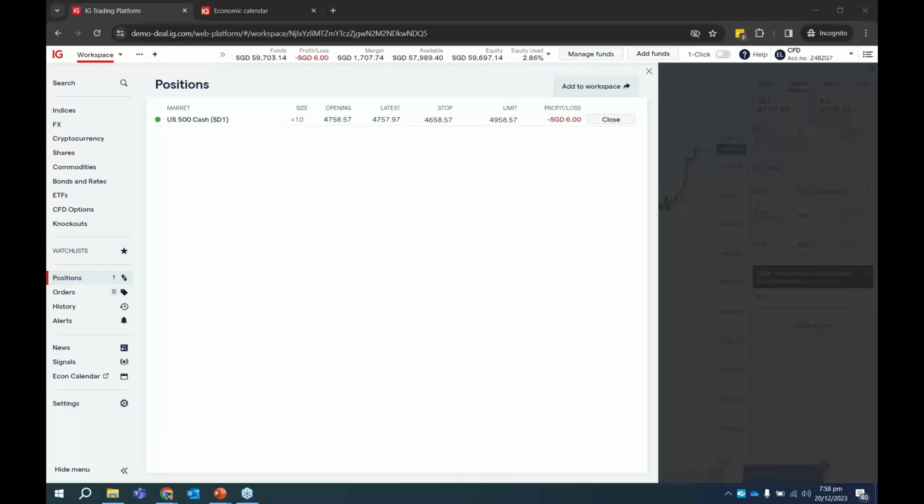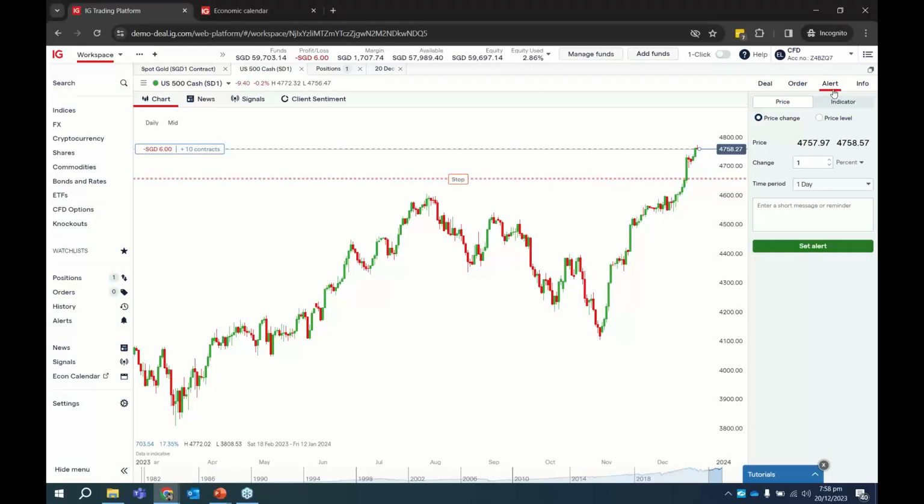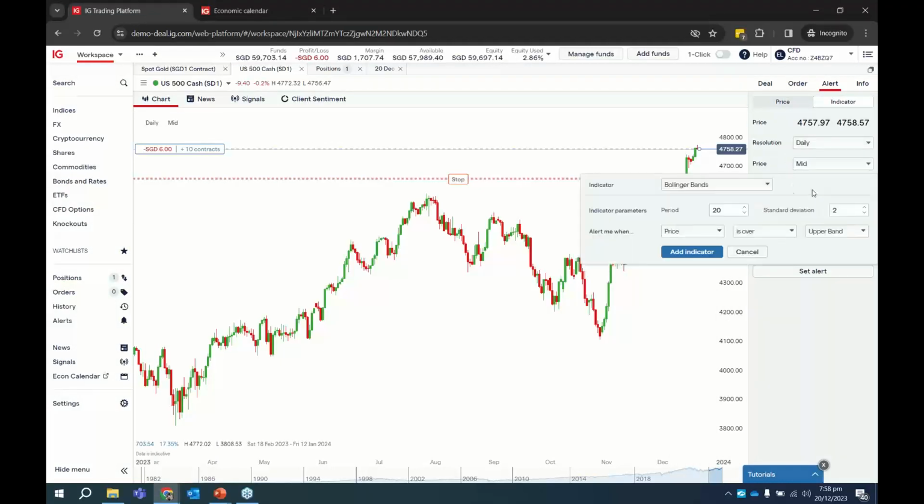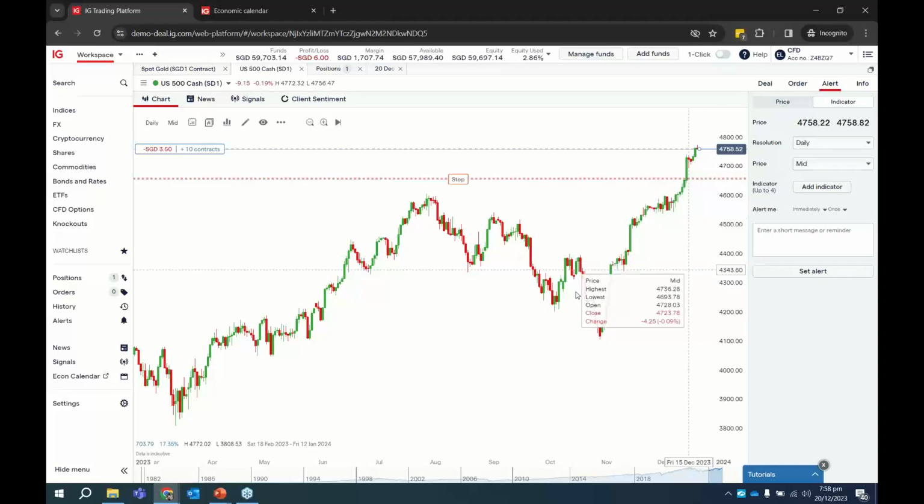Okay, let me see, how to use indicator alert. Yes, so indicator alert, firstly, you must be familiar with the indicators. You need to know what alert you're looking for. So the example I showed you is the moving average. Of course, there are other indicators that you can set alerts for, for example the Bollinger Bands. But of course, I won't go through in depth what all these indicators are and how to use them. We have other webinar recordings that go through all these indicator alerts. So if you're familiar with indicators and you're not looking for the price change alert or the percentage change, you want to look at indicators, then this is where you can add the indicator alerts.